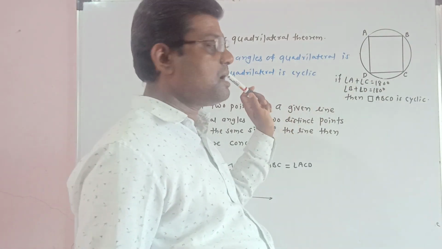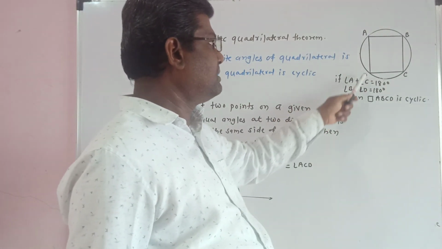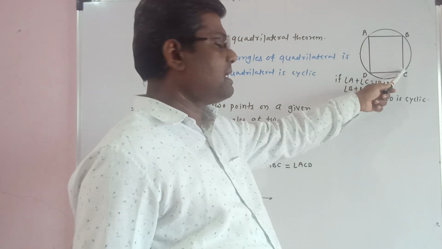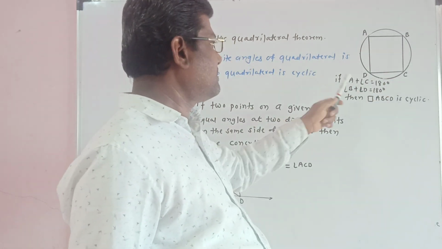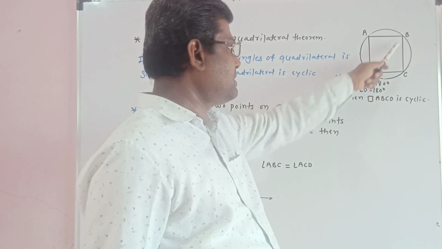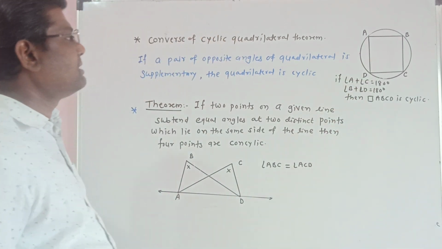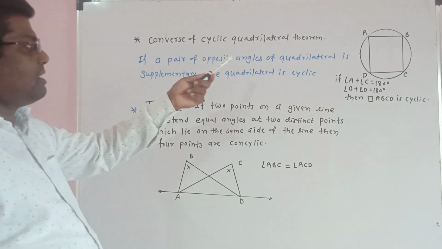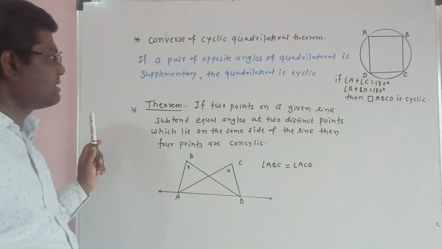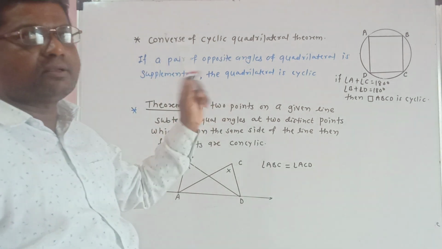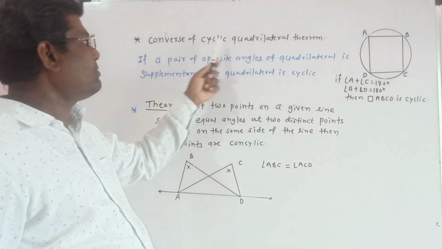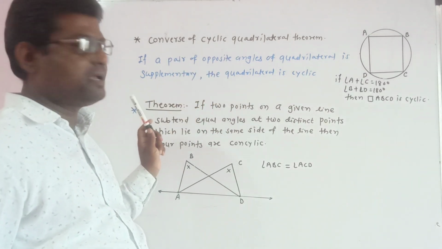ABCD is a given quadrilateral, and if angle A plus angle C, opposite angles, are supplementary, and angle B plus angle D is equal to 180 degrees, then quadrilateral ABCD is cyclic. If a pair of opposite angles of a quadrilateral is supplementary, then the quadrilateral is cyclic. This is the converse of the cyclic quadrilateral theorem.